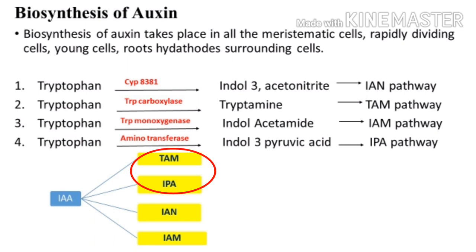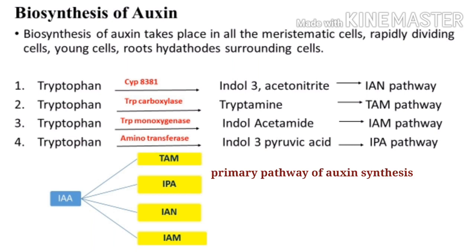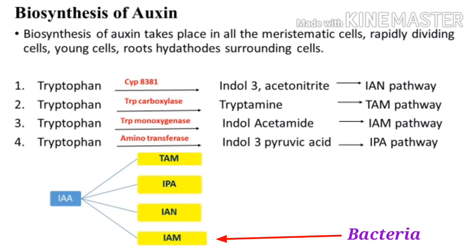See, the TAM and IPA pathways are the primary pathways for auxin synthesis in plants. The IAM pathway is found in bacteria, and the IAN pathway is present in the Brassicaceae, Poaceae, and Musaceae families. So this was about the biosynthesis of auxin.